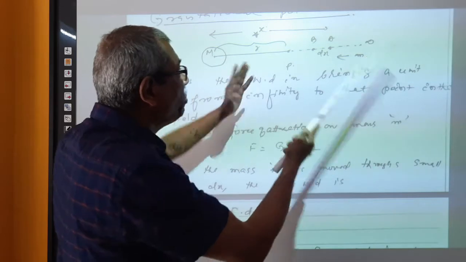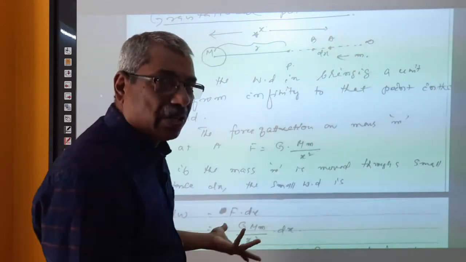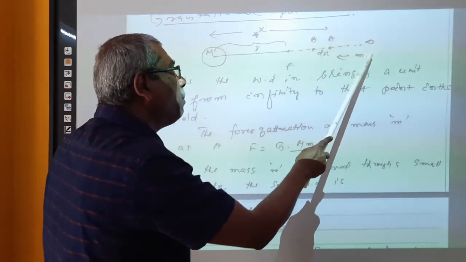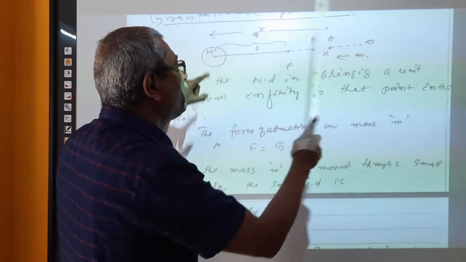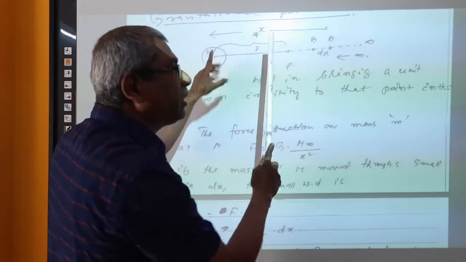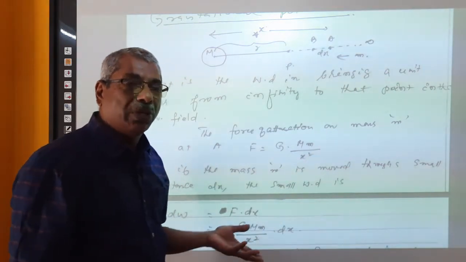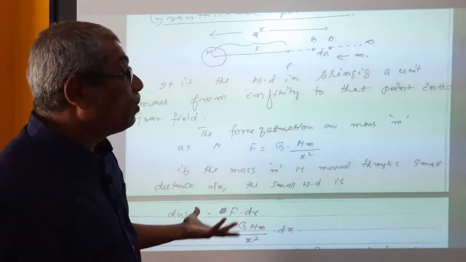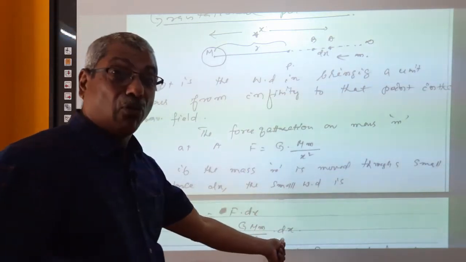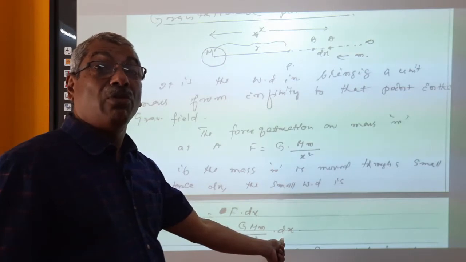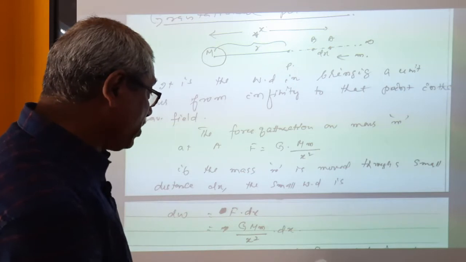That means from infinity to R. From the body to infinity, what is the distance? Infinite distance. You are bringing the mass m from infinity to the point P, that means up to a distance r. When the object is shifted, for a small work done, this is the work done. Therefore, for the total work done in bringing the body from infinity to the distance r from the body, the work done is given by